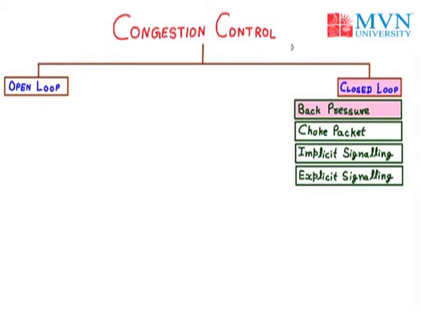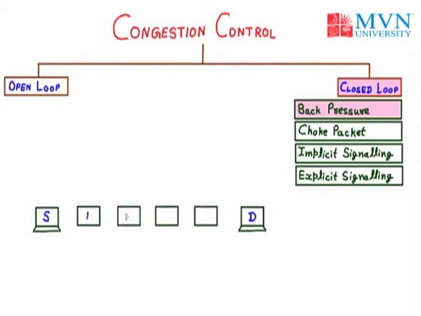a source and a destination. So there are two computers. The first one is the source and the second one is the destination. Between source and destination, we have four NEs. NE stands for network elements. Now we will name them 1, 2, 3 and 4. These are the network elements. Network elements may be a switch or a router which connects the source to the destination.